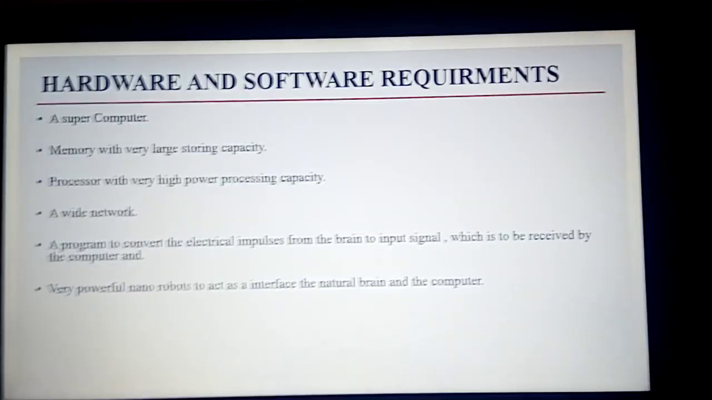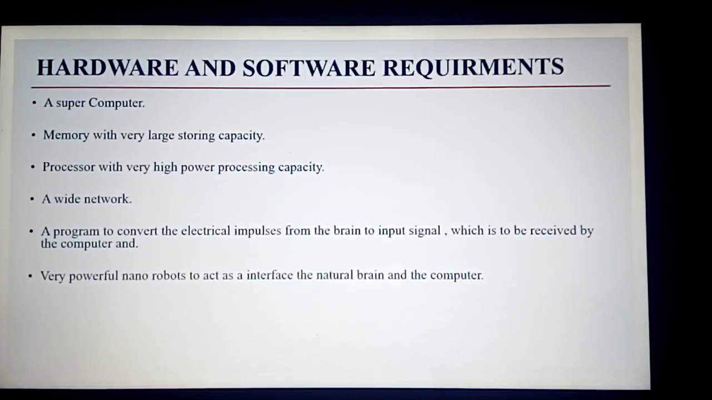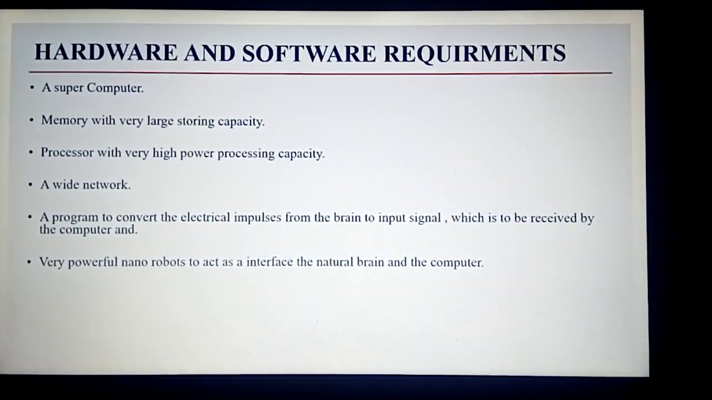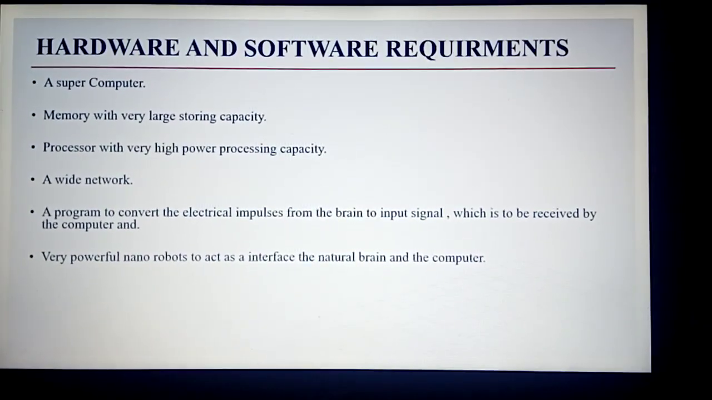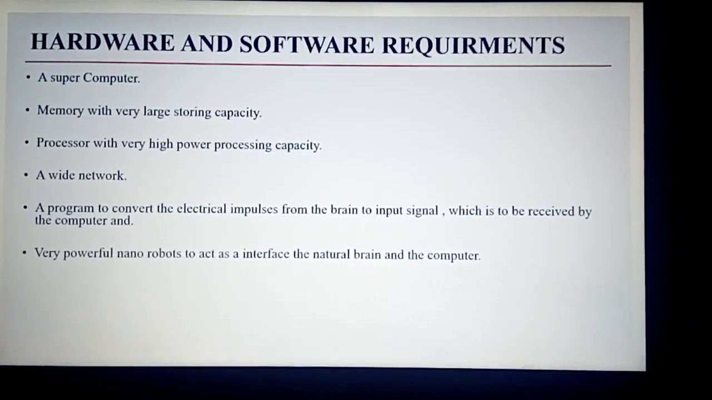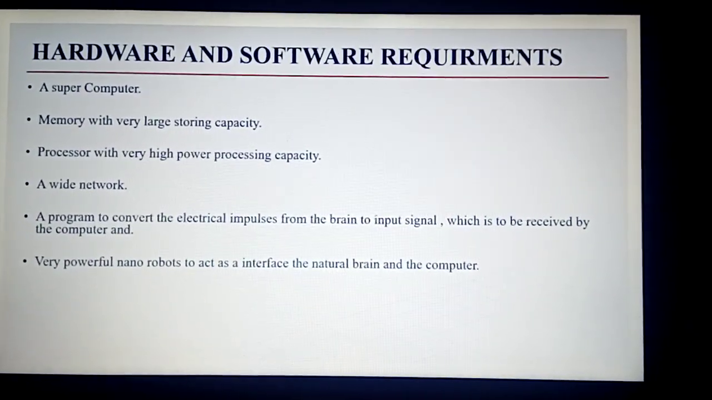Now we are going to discuss the hardware and software requirements to upload the human brain into the virtual brain. We need a supercomputer, memory with a very large storing capacity, very high processing power, a wide area network, a program that converts the electrical impulses from the brain to input signals, and very powerful nanorobots to act as an interface between the natural brain and the computers.